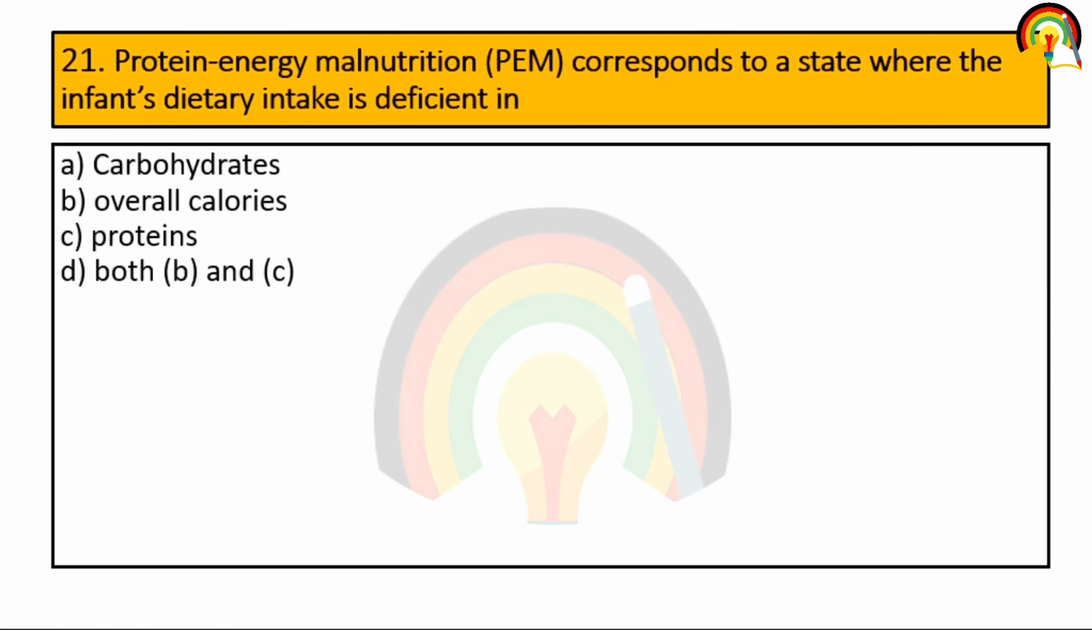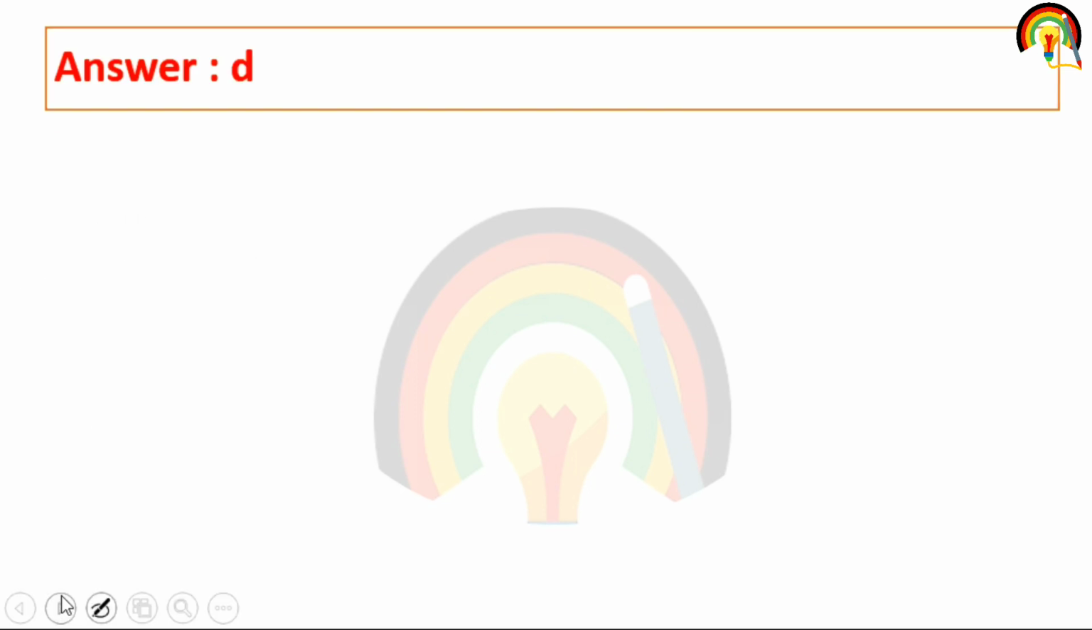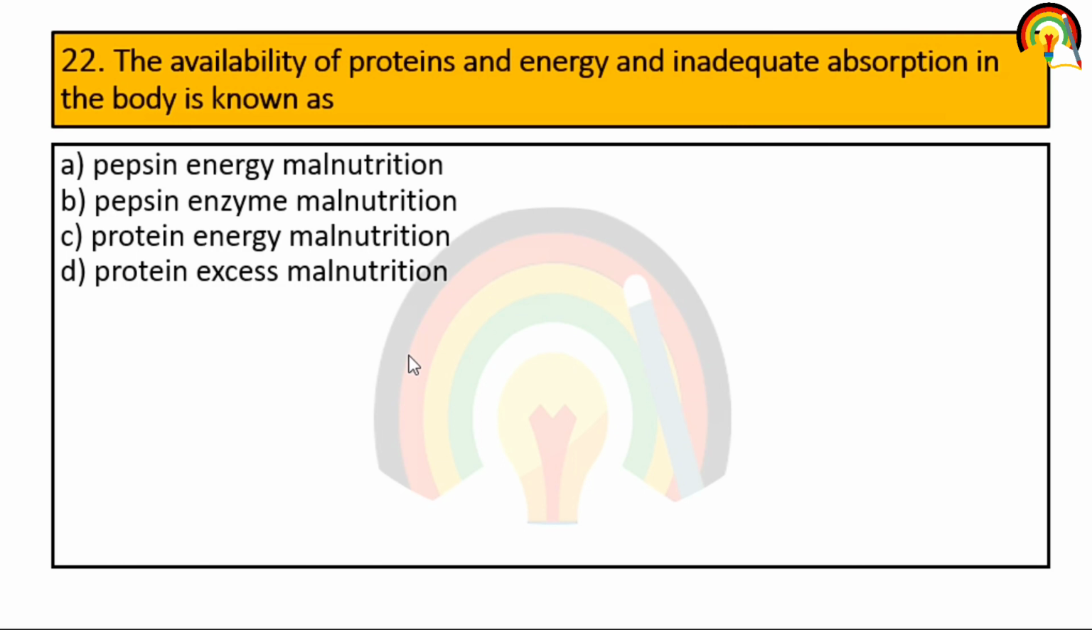Next one. Protein energy malnutrition corresponds to a state where the infant dietary intake is deficient in carbohydrate, overall calories, protein, both B and C. So protein energy malnutrition corresponds to a state where the infant dietary intake is deficient in overall calories and protein, that is both B and C. Next one. The unavailability of protein and energy and inadequate absorption in the body is called PEM, that is protein energy malnutrition.